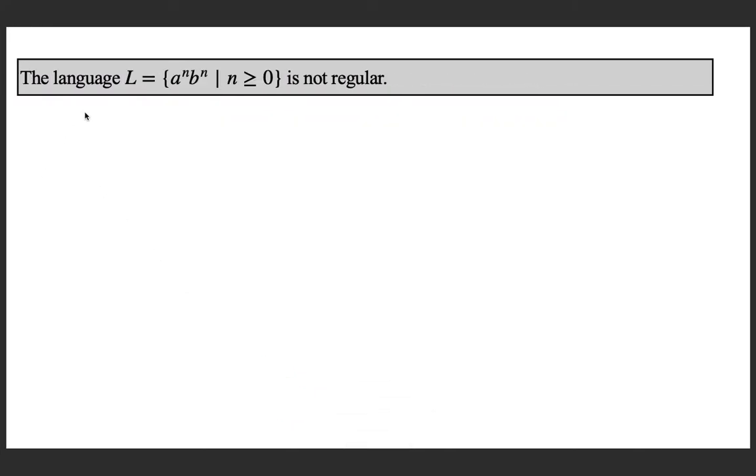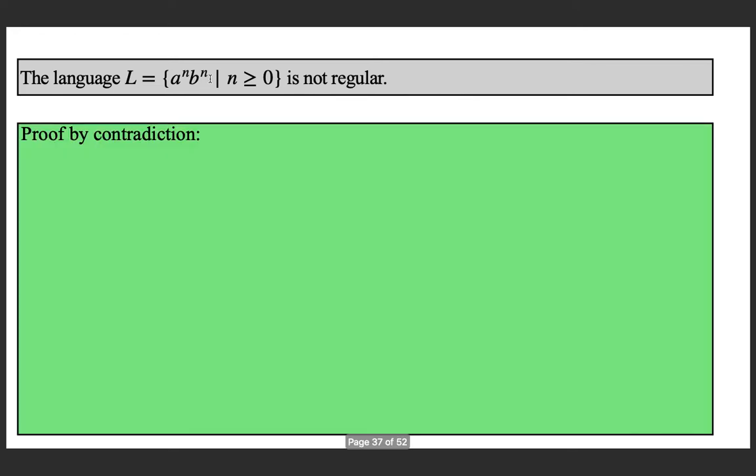We are going to use that result to prove that this language is non-regular. Proof is by contradiction. So for the purpose of contradiction, assume that this language is regular.